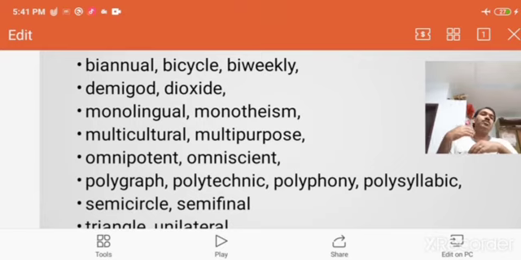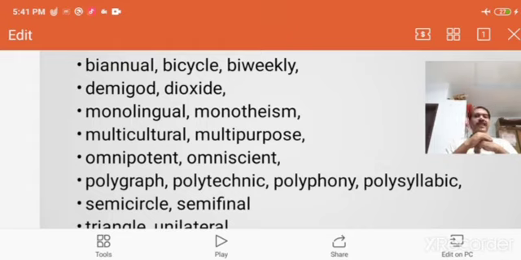Another word is also there, omnipresent. It's not written there, but omnipresent is also there. Omnipotent, omniscient, and omnipresent are all used in the context of referring to God.